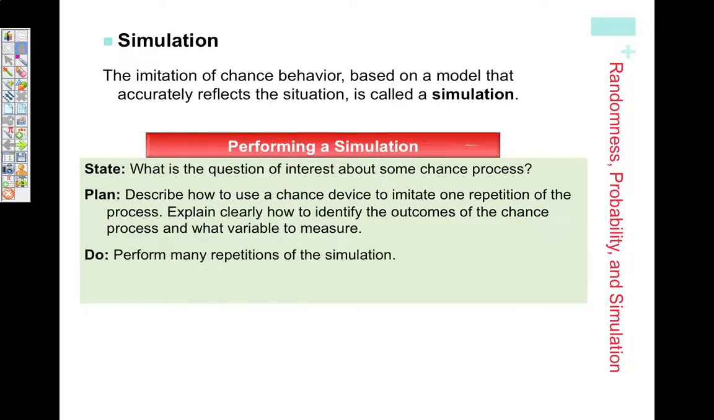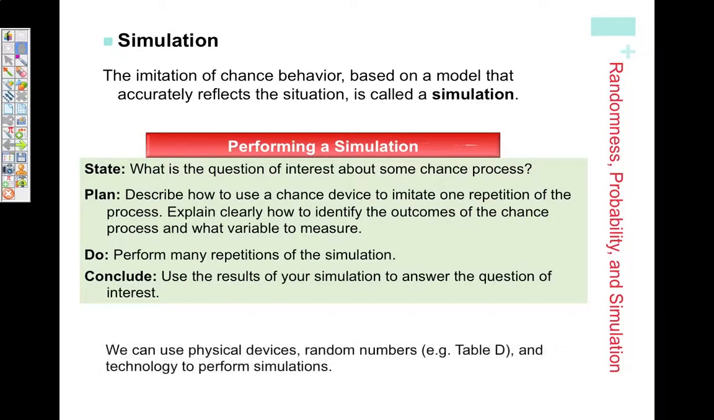We're going to perform many repetitions of our simulation, and then we conclude. We use the results of our simulation to answer our question. So we're looping back around to what we stated in the beginning. And we can use physical devices such as dice, cards, spinners, coins, or we could use random numbers such as Table D, or even a random number generator, which we'll look at how to do in our graphing calculator to do these simulations.